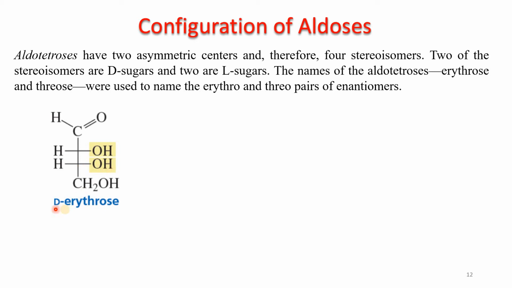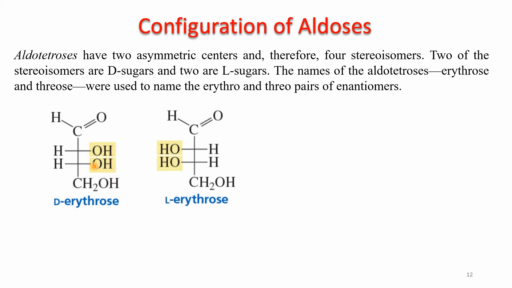So it is D. Erythrose means both the OH groups are on the same side. Second, L-erythrose. This OH is now on the left hand side, that's why L, but the second OH is also on the left hand side. So both the groups are on the same side. If both the OH groups are on the same side, either on the right or on the left, the naming is erythrose.